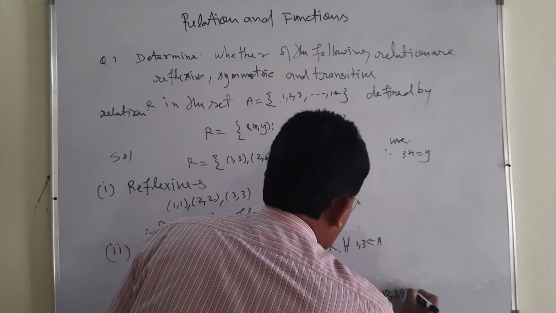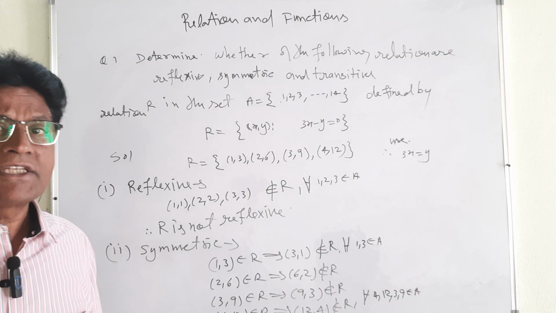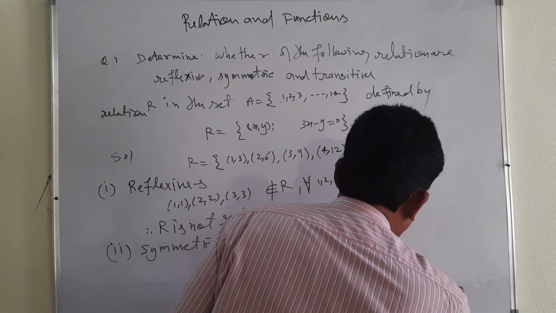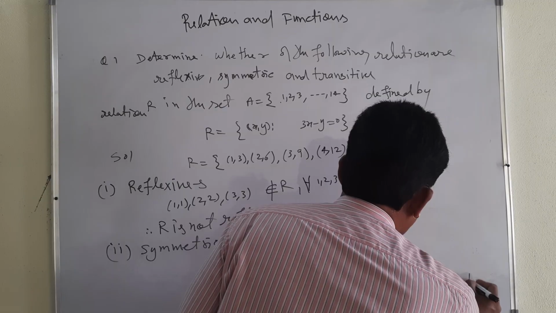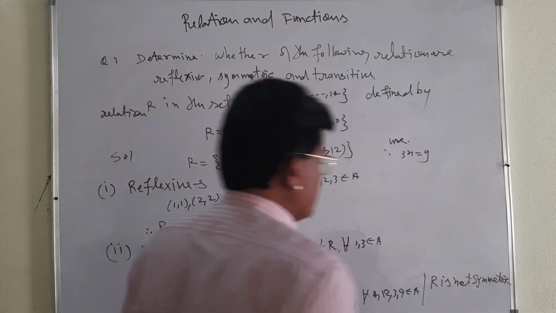All belong to A. These are the answers. That is why it is not symmetric. You write: R is not symmetric. It is not a symmetric relation.